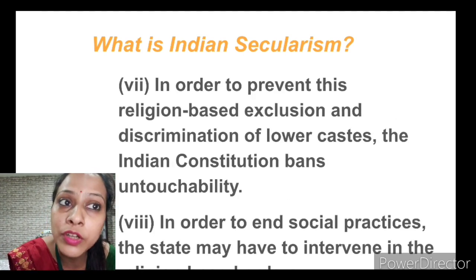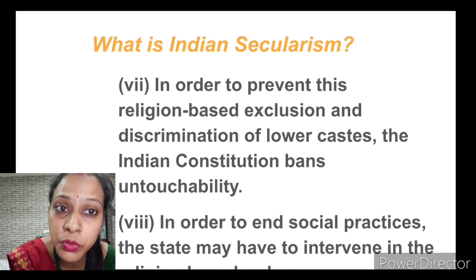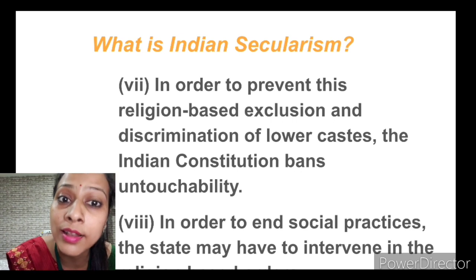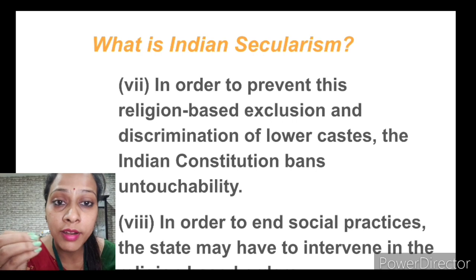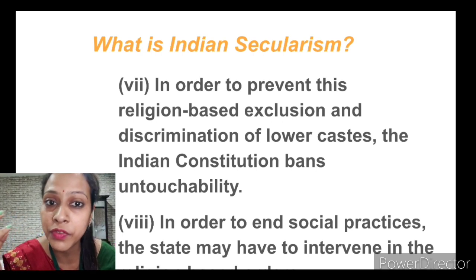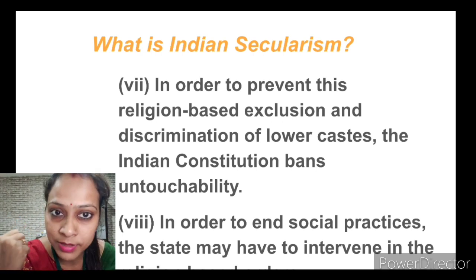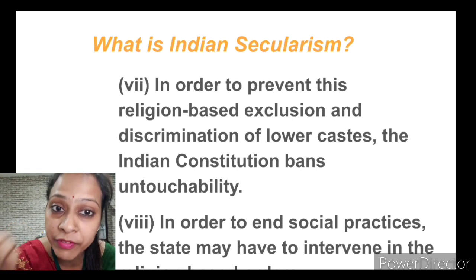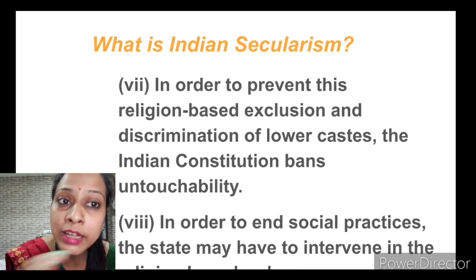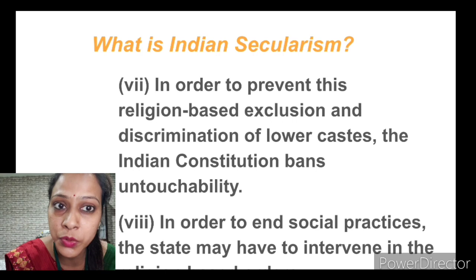Next point is, in order to prevent this religious-based exclusion and discrimination of lower castes, the Indian constitution bans untouchability. Even within the same religious community, there were superior and inferior groups. Those things were in our past, so they are not allowed, and are prevented by Indian secularism. That is why the Indian constitution has banned untouchability, which was followed in our past.